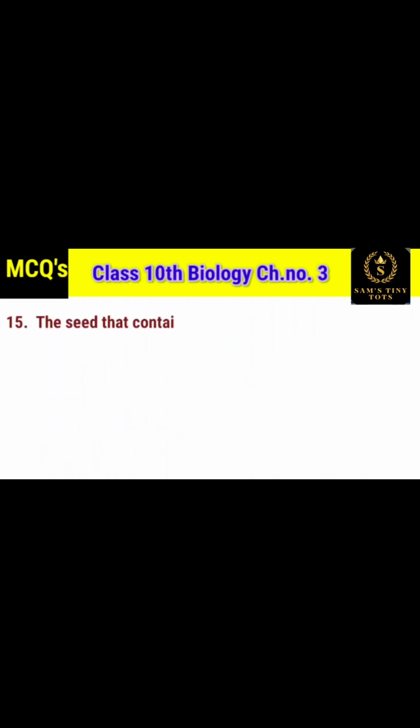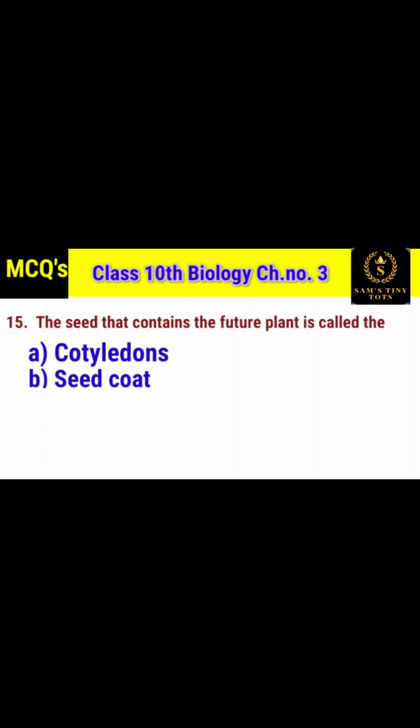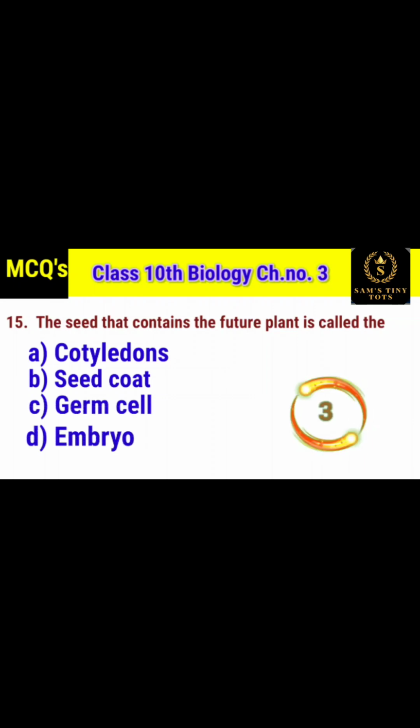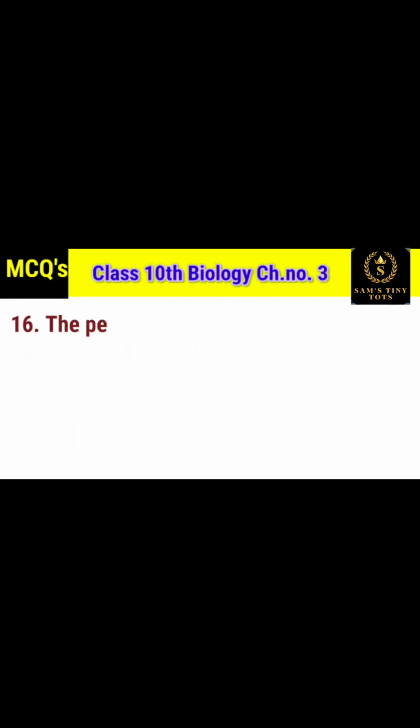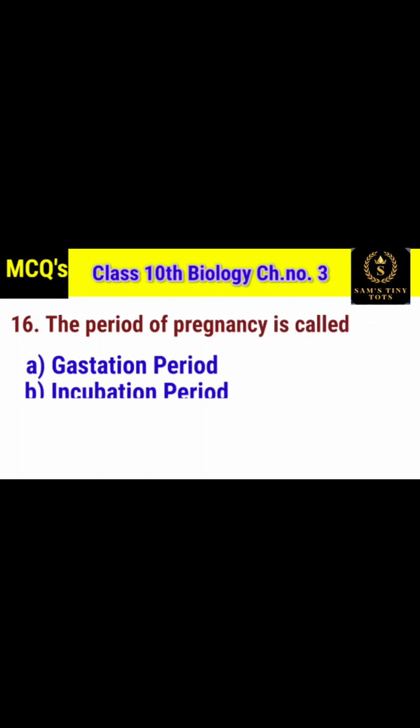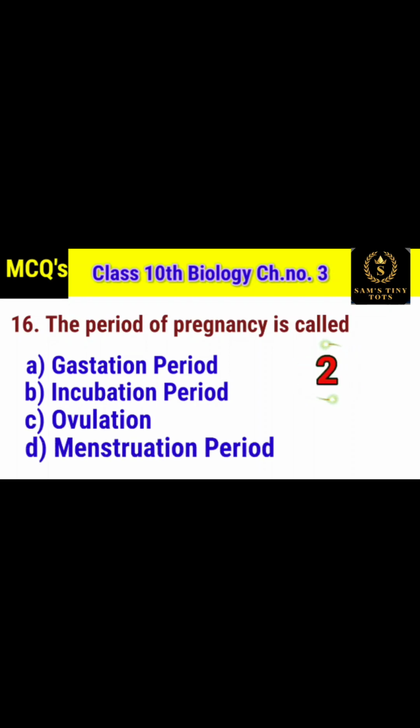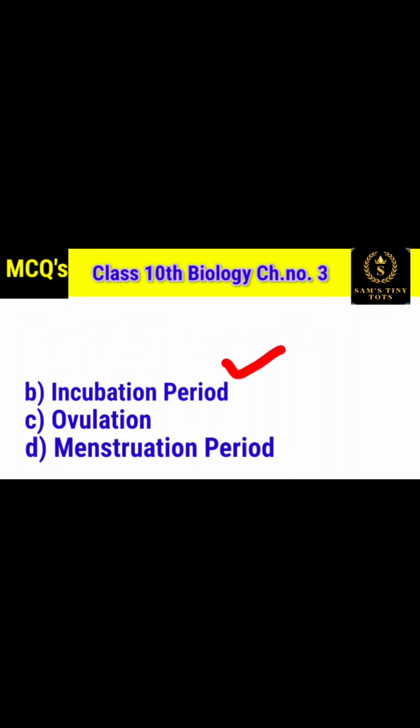15. The seed that contains the future plant is called the option A cotyledons, option B seed coat, option C germ cells, and option D embryo. And the correct option is option D embryo. 16. The period of pregnancy is called option A gestation period, option B incubation period, option C ovulation, and option D menstruation period. And the correct option is option A gestation period.